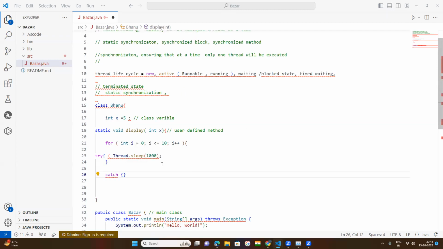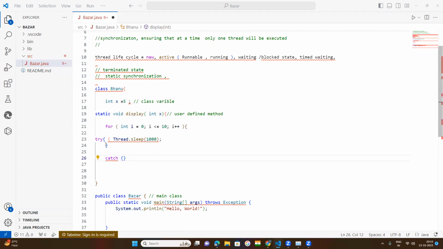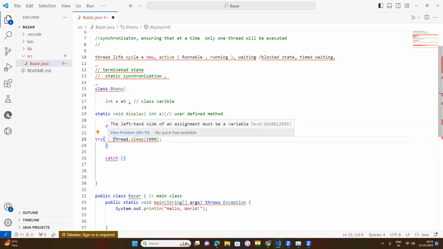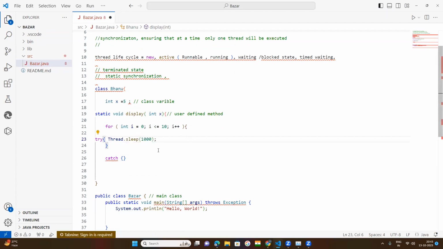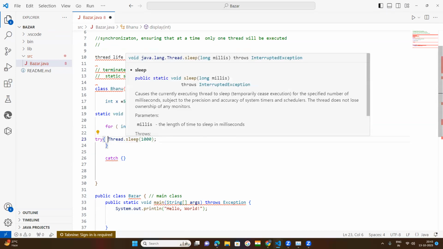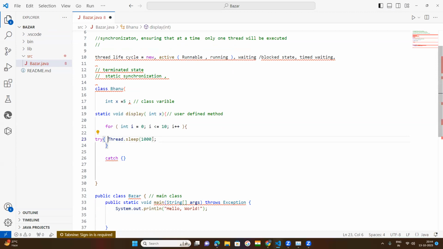Okay, now come down. As I told you that word, the try block must be specified in what? Under the try block, we need to specify the time, how much time the thread is to be put in sleep condition, waiting condition. Now catch: as I told, the try block must be associated with the catch block. So here, what is the try block syntax?